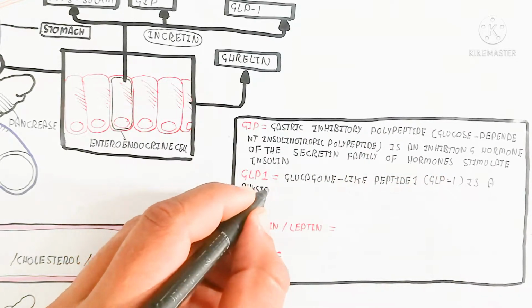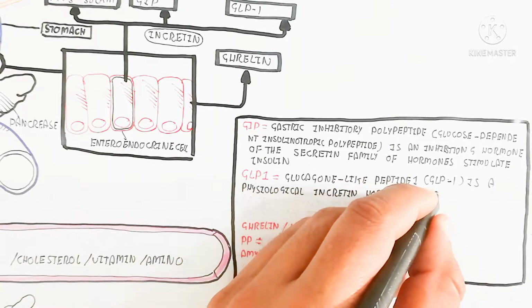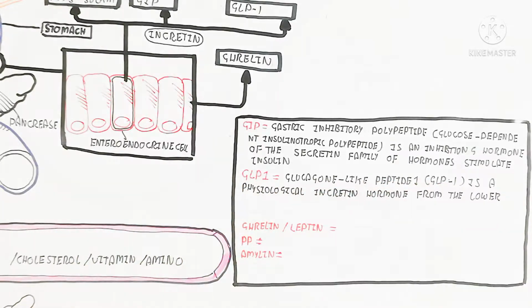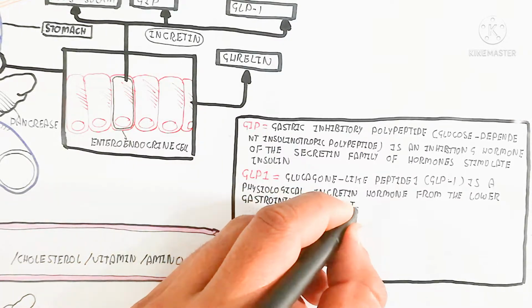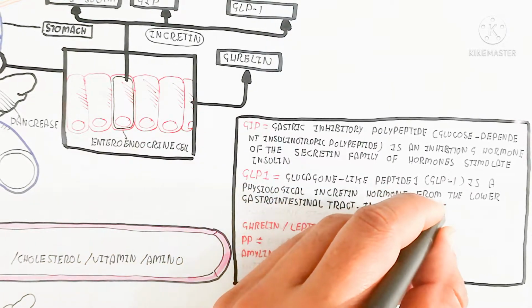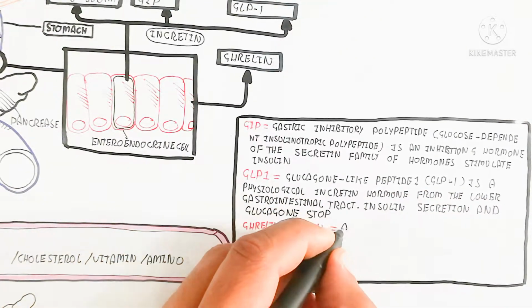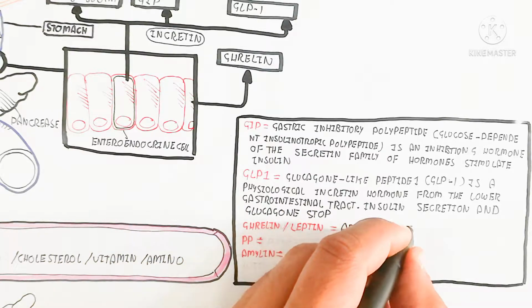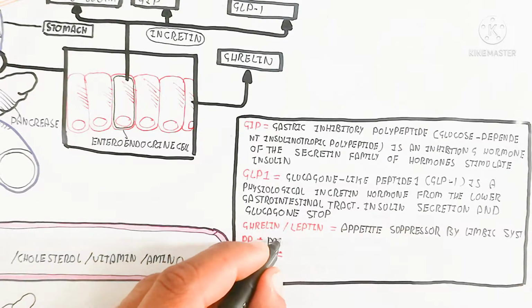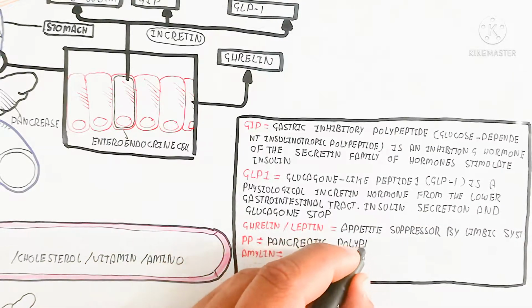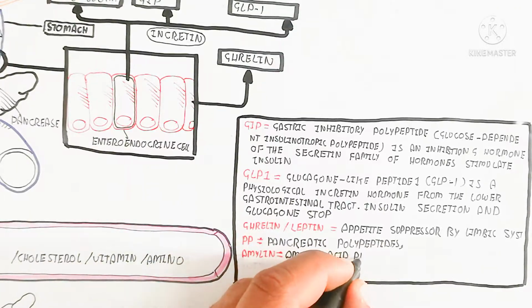So that's incretin, for example GIP and GLP-1 and PYY3, which basically control the production of insulin while inhibiting the glucagon in the case of digestion. So the assimilation will occur, so the glucose will move into the cell. The important thing is that GLP-1 is basically the glucagon stop and the secretion of insulin, while here the ghrelin and leptin are important. This is the appetite suppressor by the limbic system, and the PP is the pancreatic polypeptide.